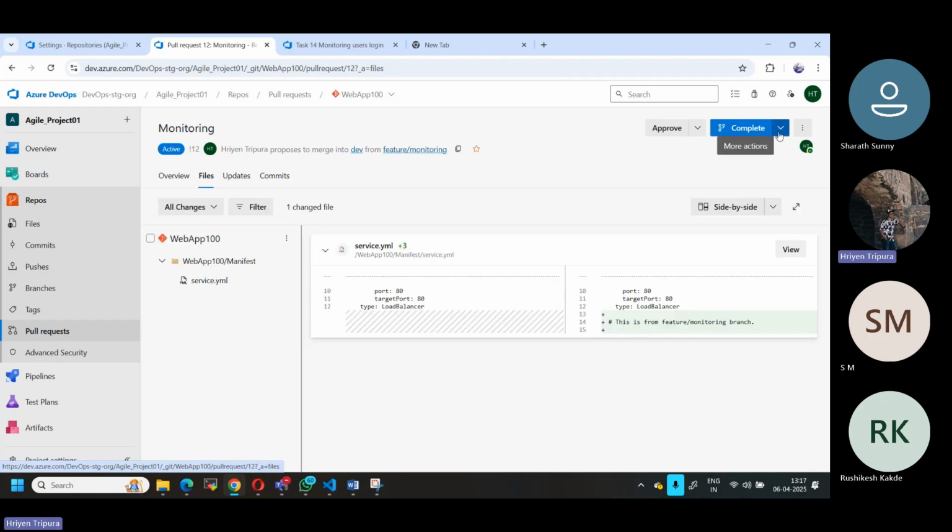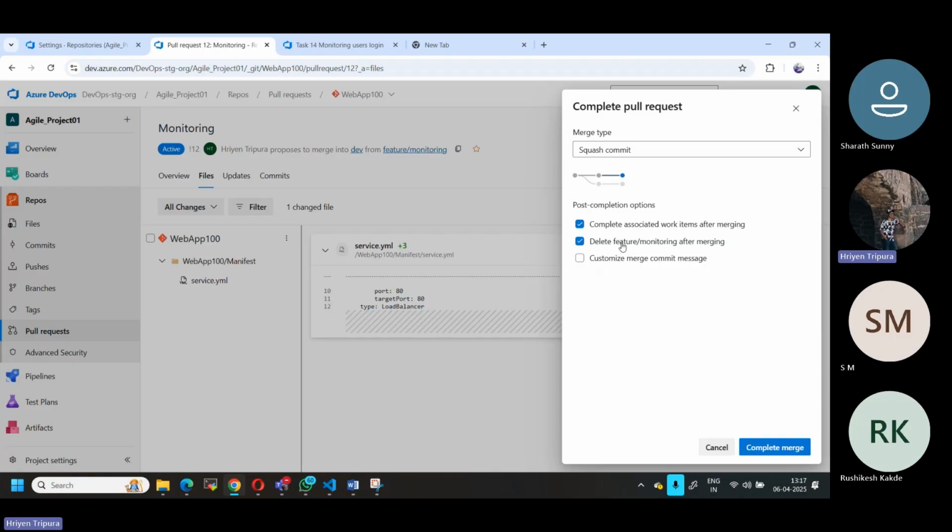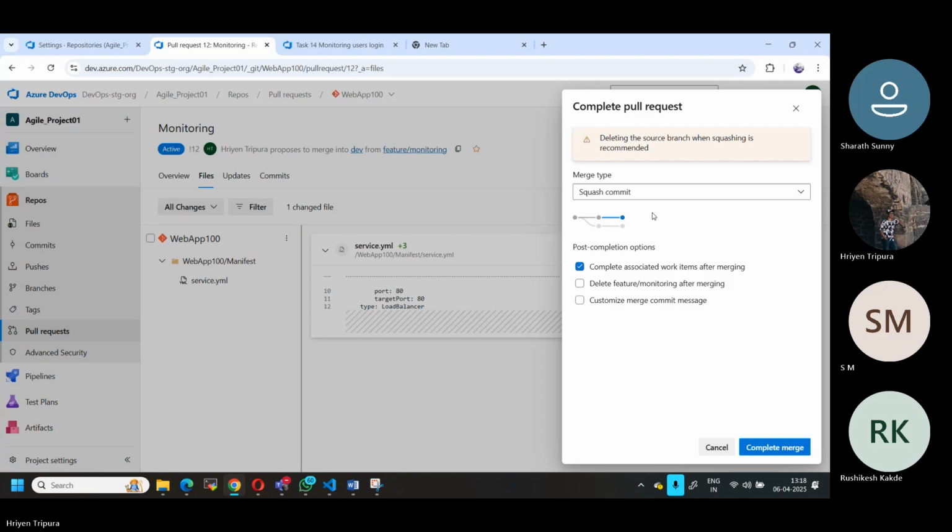Now let me select complete. I can do this also, otherwise I can ignore it, depending on your requirements. Normally, you can keep the branch for one or two days. If needed, you can check it later; otherwise, you can delete it during the pull request. In my case, I'm going to select the squash commit. I'm going to maybe delete the branch. Okay, I'll not delete it for now. They're saying that deleting the branch when squashing is recommended. But as I mentioned, it depends on your requirement. I will not do it in our case, but let's see what happens next.